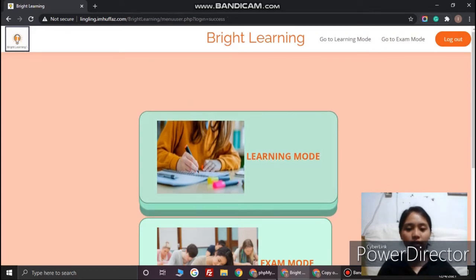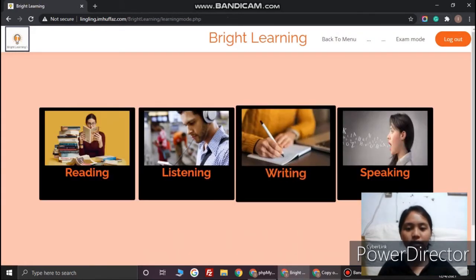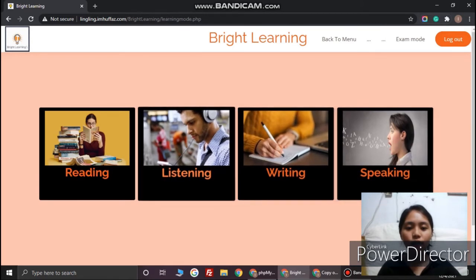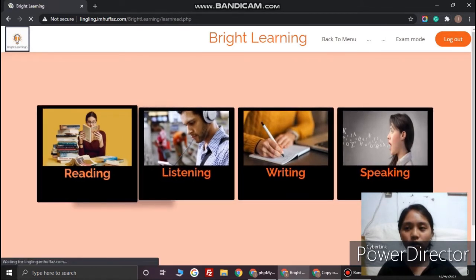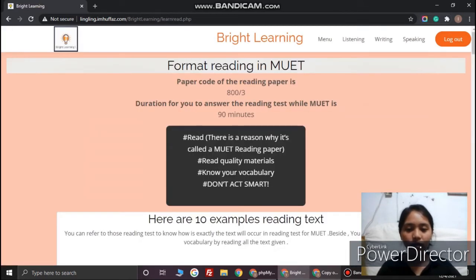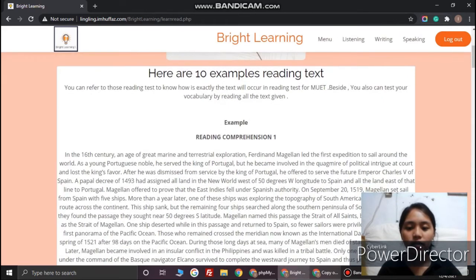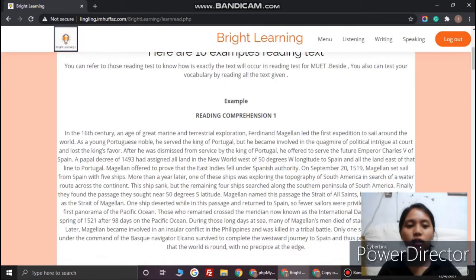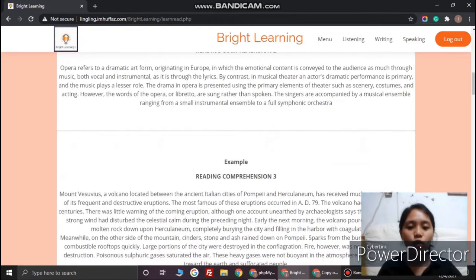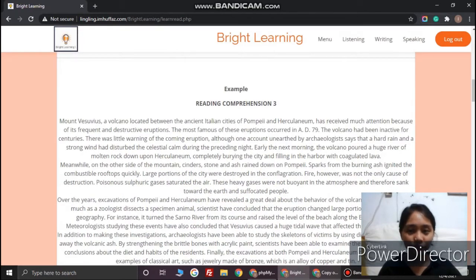So the user can go for listening mode. As you can see here, there are four cards. Okay, we go one by one. Reading. Here there is a flip card which tells about the tips for reading. So here there are 10 example reading texts which the user can refer to and also learn their reading skills.